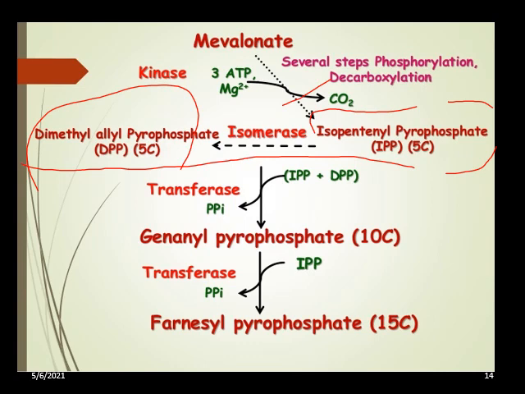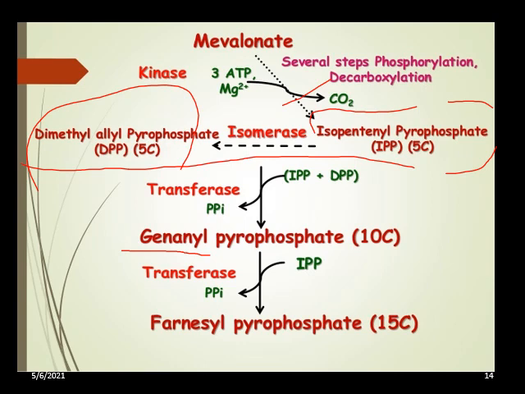These two can be combined to form another compound known as geranyl pyrophosphate. Here it is written geranyl, but that is a mistake only, because it is a downloaded figure. The intermediate name is geranyl pyrophosphate. Next is polymerization of 6 isoprene units to form squalene. Before squalene formation, multiple reactions occur.